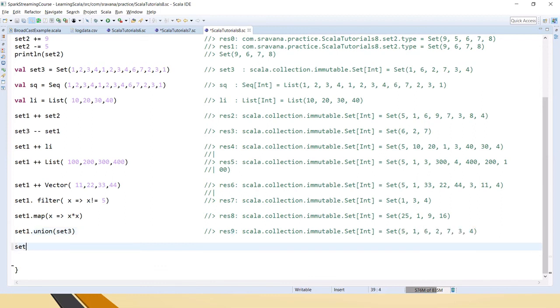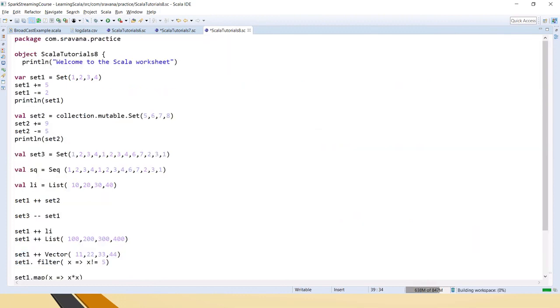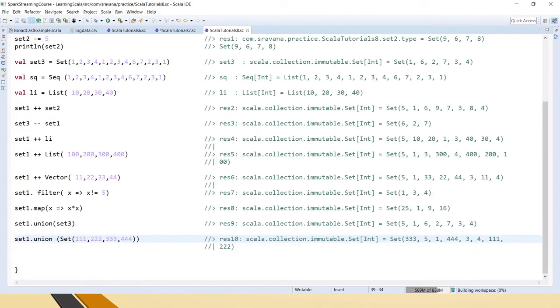And instead of sending this set 3, since we would have already created a set, right, if you want to pass a set directly here, you can do it this way also, and it will combine this set with set 1. If you see here, it has combined with set 1 and returned the output.